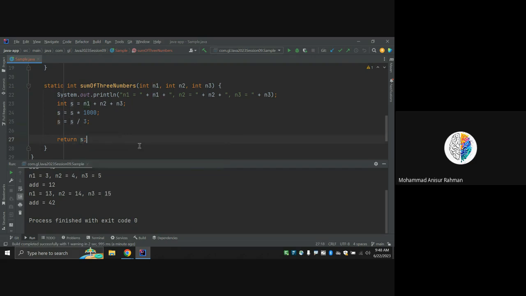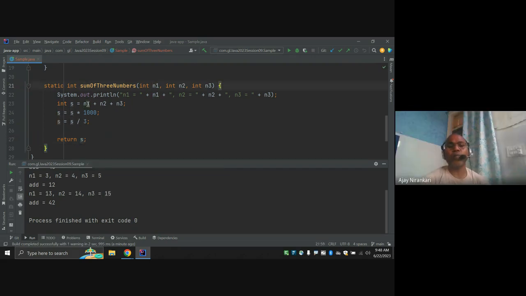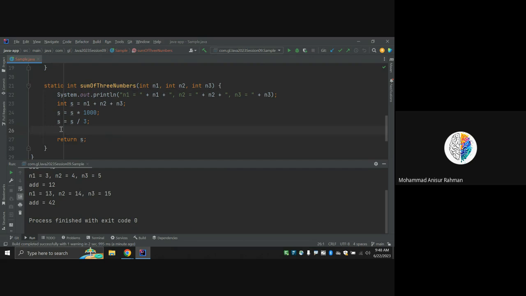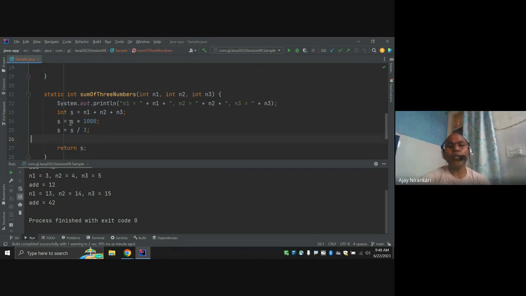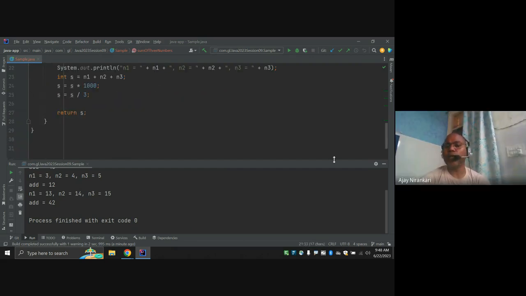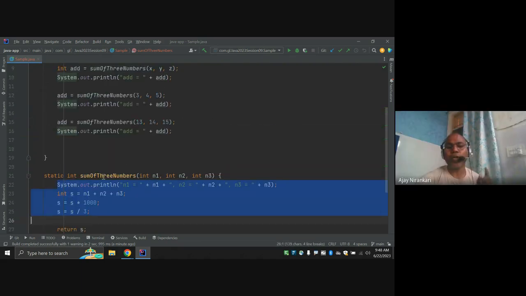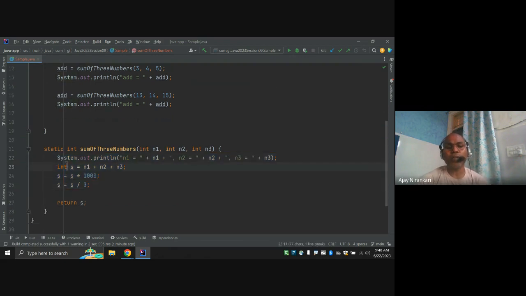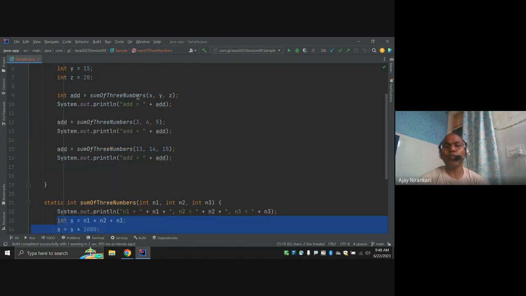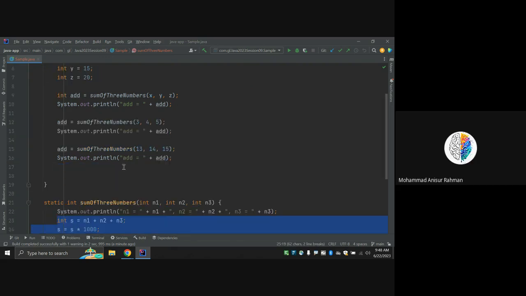So here our algorithm or logic can be any number of lines. But you keep it inside one method, which means this code is in only one place. If you are not writing a method, you have to write this same line of code here, here, and here. Instead of writing the same code in one place, two places, three places, maybe four, five places, you can call it any number of times.